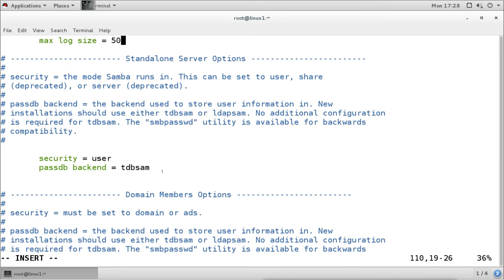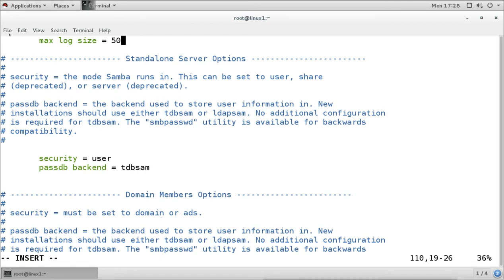Now in a Linux machine, the structure for user authentication or user information is different, and the way of encrypting or hashing the passwords is also different. In a Linux machine, users' password information is stored in the shadow file, and it uses a different encryption. It uses the SHA 512 hashing algorithm to hash the password for users.